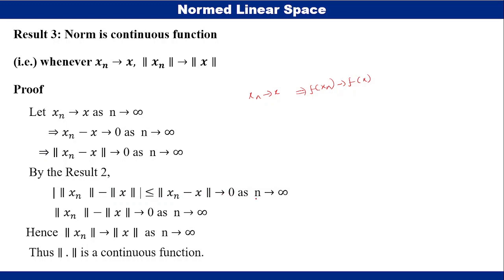This tends to 0 as n tends to infinity. So from this, norm x_n tends to norm x as n tends to infinity. So whenever x_n converges to x, norm x_n approaches norm x. Therefore we can say that the function norm is a continuous function.